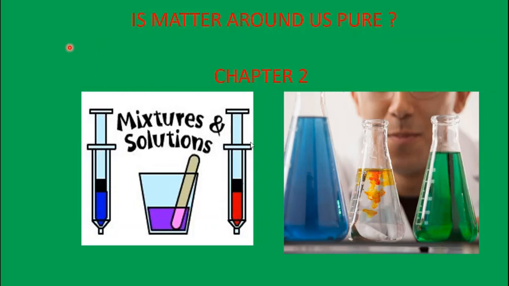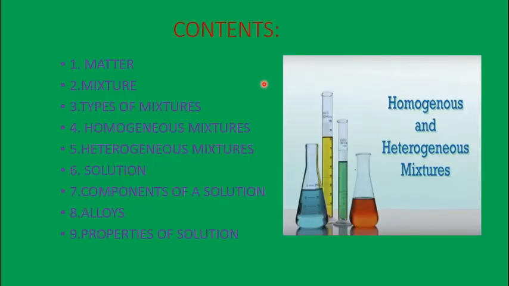So children, this is the second chapter which you are going to learn: Is Matter Around Us Pure. Chapter 2. So we'll go to the next part. Here you are going to study about matter, some example states of matter, mixture, and the different types of mixtures such as homogeneous mixture, then heterogeneous mixtures, solution, components of a solution, alloys, and finally you will be learning about the properties of solution.